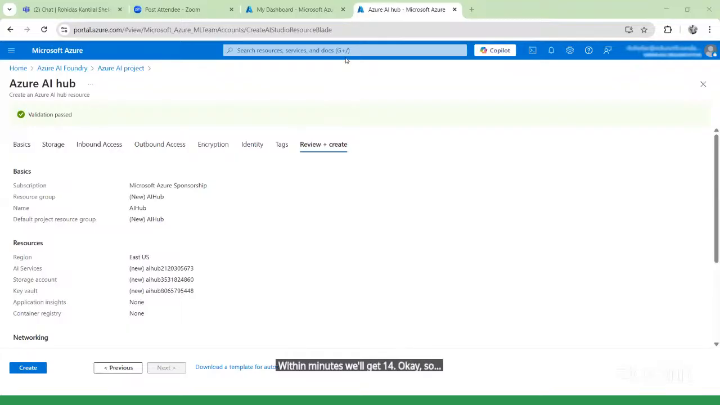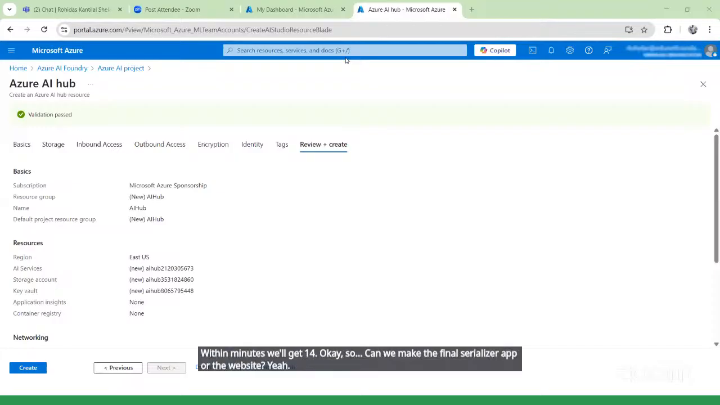So can we make the finance advisor app or the website? Yeah, definitely you can make the finance advisor app or the website. Guys, will you repeat, please? Yeah, which step are you asking to repeat? Which step are you asking to repeat?